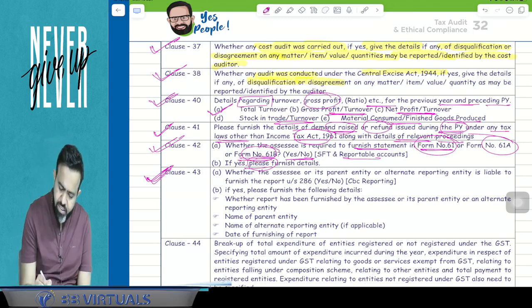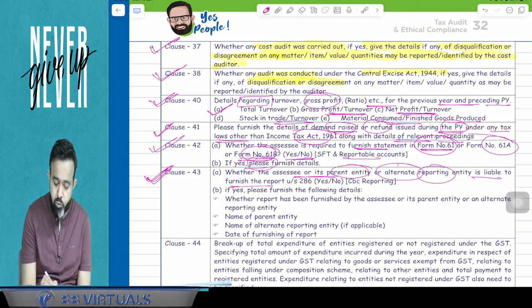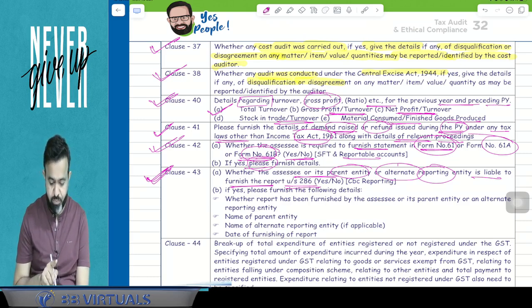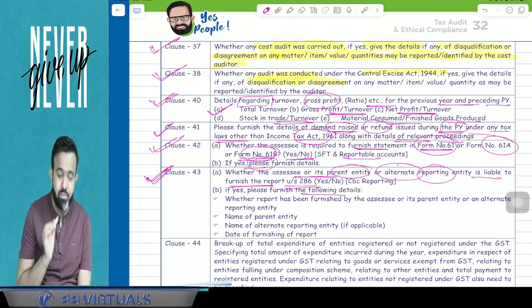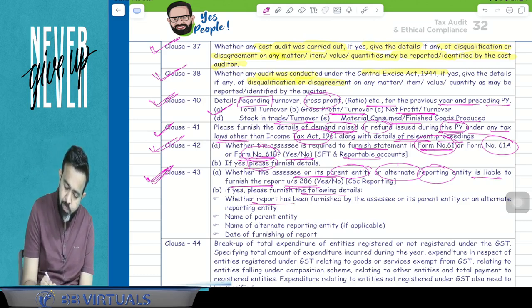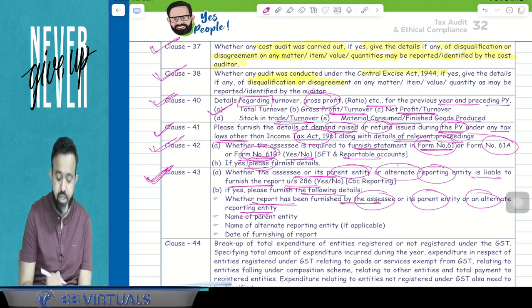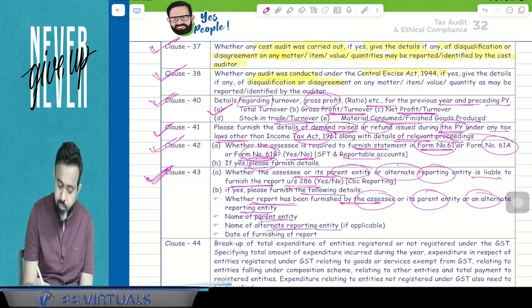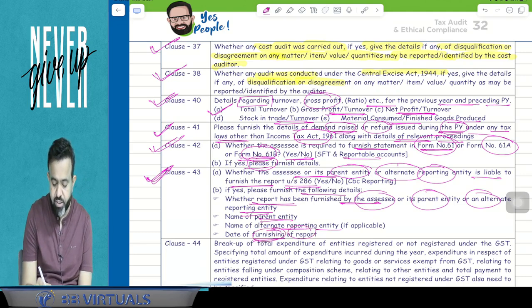So here, whether the assessee or its parent entity or alternate reporting entity is liable to furnish the report under section 286, that is CBC reporting, or not. If yes, then please give the following detail also. Whether the report has been furnished by the assessee or its parent entity or the alternate reporting entity or not. Name of the parent entity, name of the alternate reporting entity, as well as date of furnishing the report.